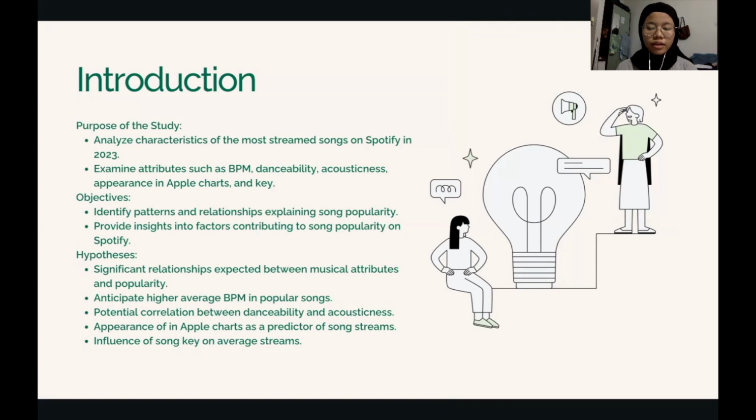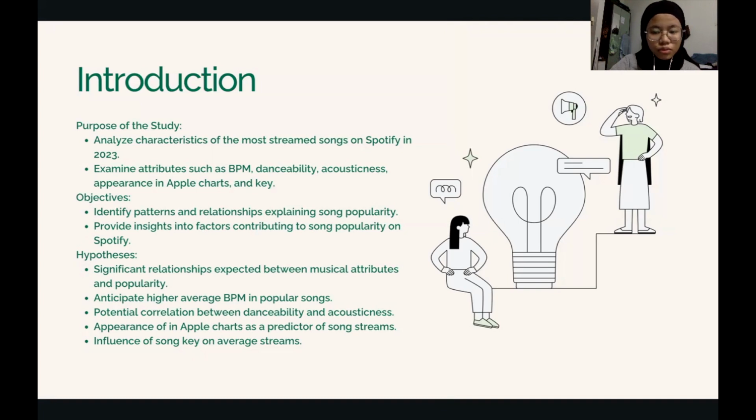For objectives, our objectives are twofold. We seek to identify patterns and relationships among these musical attributes that explain song popularity on Spotify. And the second one is that we provide insight. By doing so, we aim to provide valuable insights into the factors contributing to the popularity of songs on these major streaming platforms.